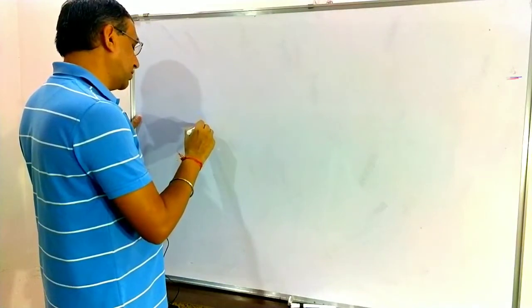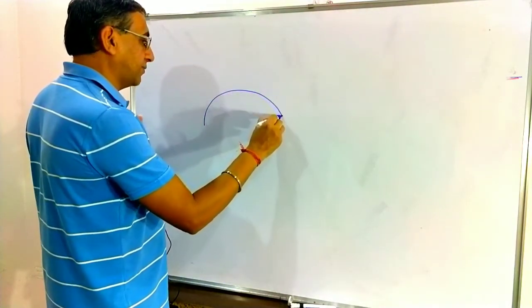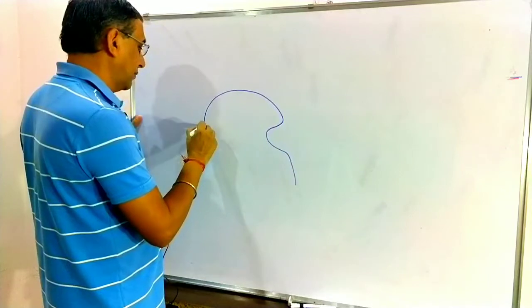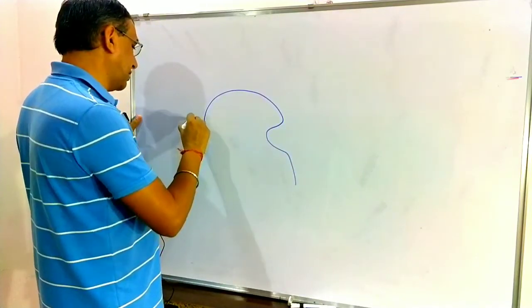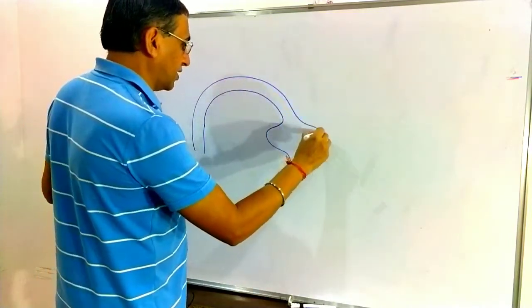So see carefully, the TS of the semicircular canal. We are going to discuss the TS of the semicircular canal. This is the semicircular canal here.